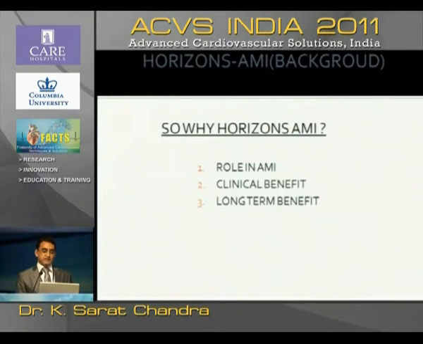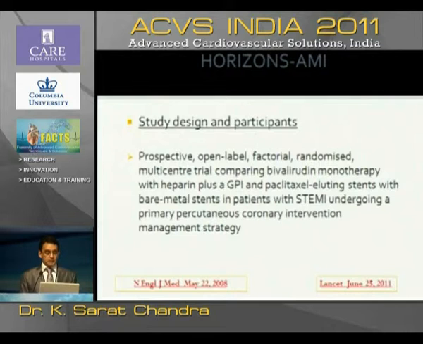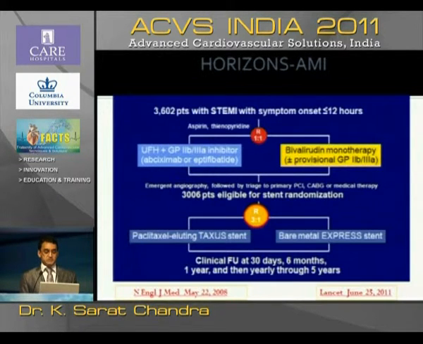The most important trial in relation to bivalirudin is the Horizon AMI trial. This is a trial done in a large number of patients, with a 2x2 factorial design. A non-drug-coated stent versus a drug-coated stent has been tried in acute MI patients. In addition, they have been randomized to bivalirudin versus unfractionated heparin. As you can see, this is a large trial, 3,600 patients. Recently we had in JACC the publication of the 3-year follow-up also. Unfractionated heparin along with a 2B3A blocker in 96% of the patients has been compared with bivalirudin monotherapy, with a 2B3A blocker used in just 7% of the patients.